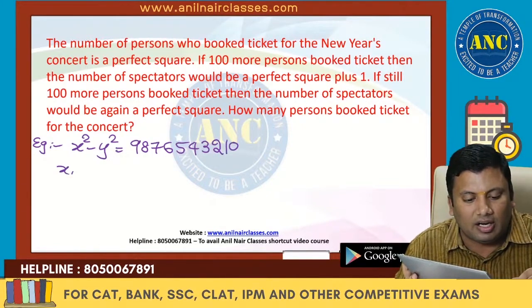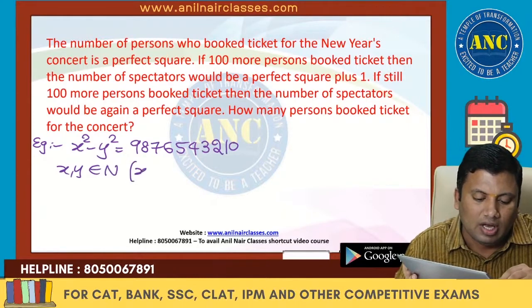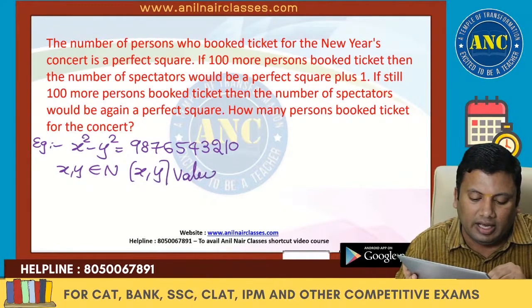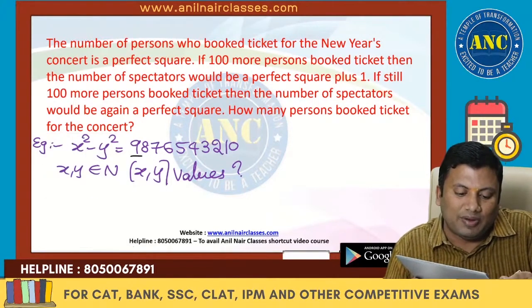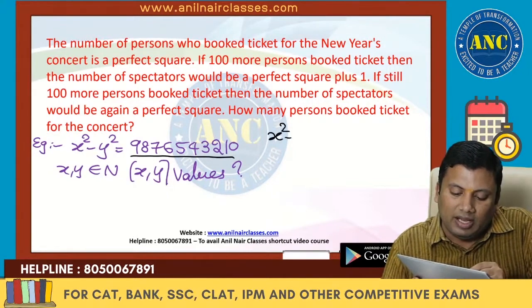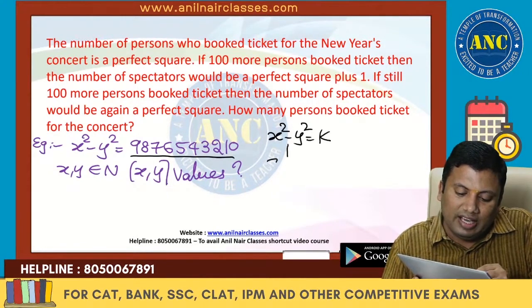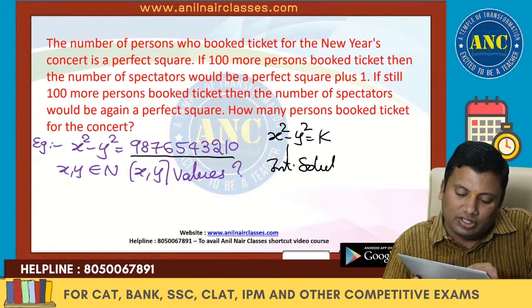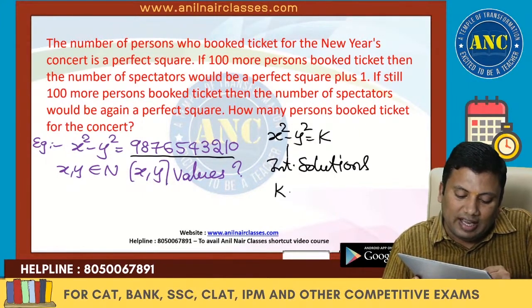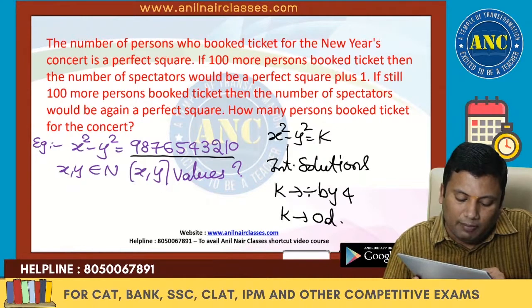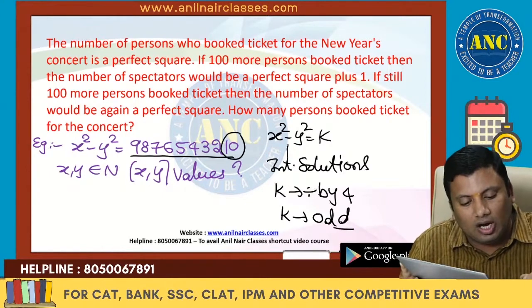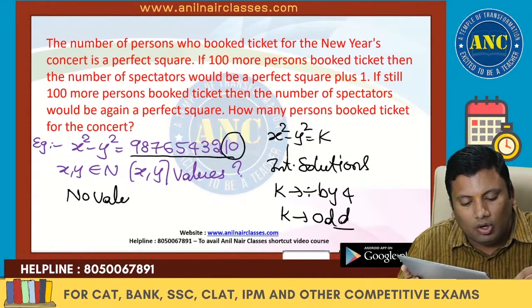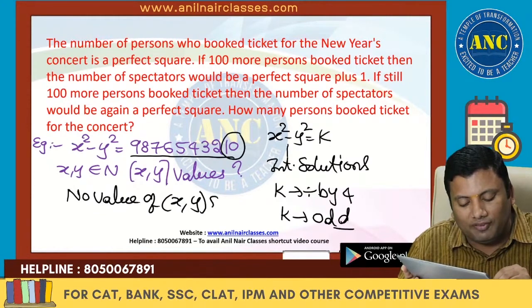9876543210. x and y are natural numbers. How many values can x comma y take? Just now we discussed x square minus y square equivalent to k. This equation has integral solutions only if k is divisible by 4 or k is an odd number. So it should be divisible by 4. 10 is 4 into 2 plus 2. It is not divisible by 4. So answer is no value of x comma y exists.